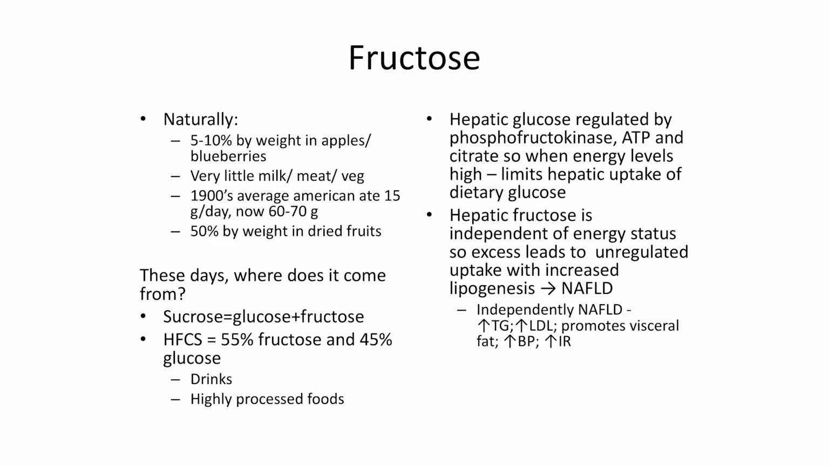So in naturally occurring fruit and vegetables, it's probably 5 to 10% by weight in things like apples, probably a bit less in blueberries. But there's very little in milk, meat, veg. In the early 1900s, average Americans ate just 15 grams of fructose a day. It's now closer to 60 or 70. And just to show you how diet changes, fructose is 50% by weight of dried fruits.